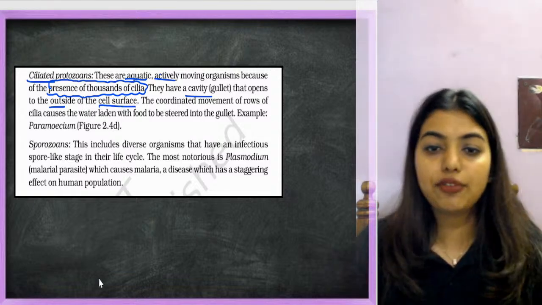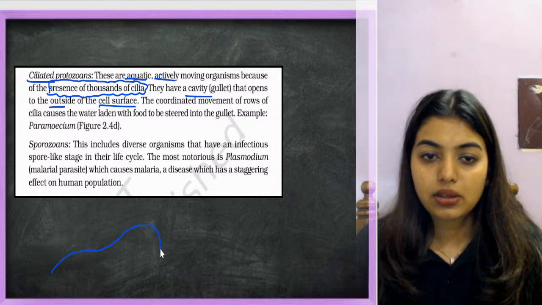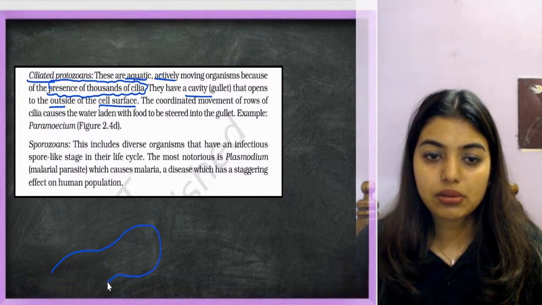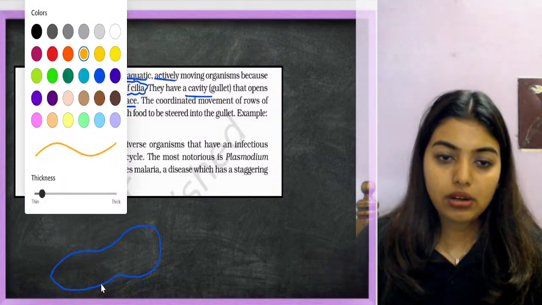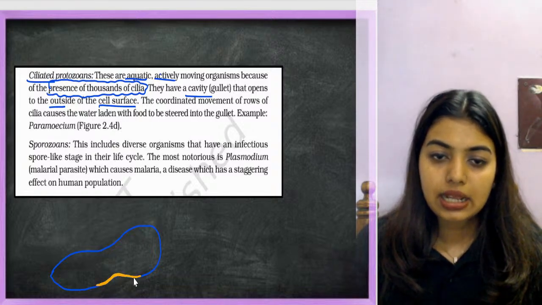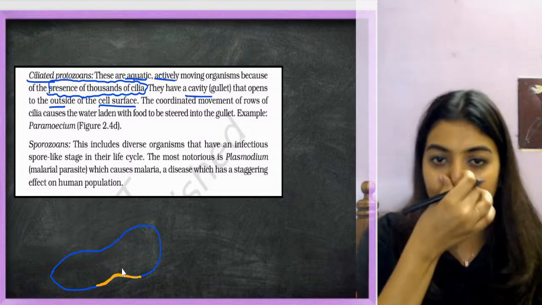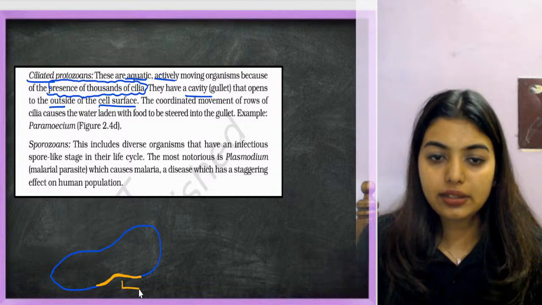The example for this is paramecium. I'll try drawing paramecium. This is paramecium. It will look like the sole of your shoe. Now in your NCERT, you can see that there is a small bending towards the inside. That is called the gullet or the oral cavity. That cavity is called the gullet.